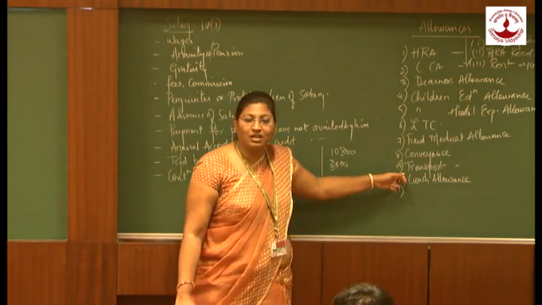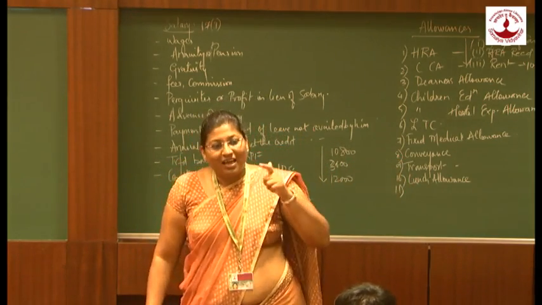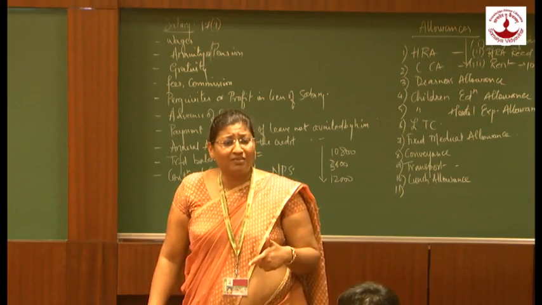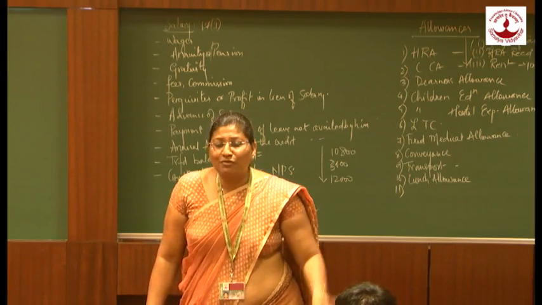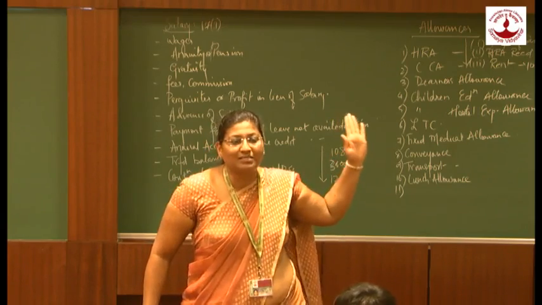Next is lunch allowance, fully taxable. Uniform washing allowance, exempted up to the amount spent. Then we have tiffin allowance, fully taxable. Various allowances are taxable as per the rules laid down under the Income Tax Act.